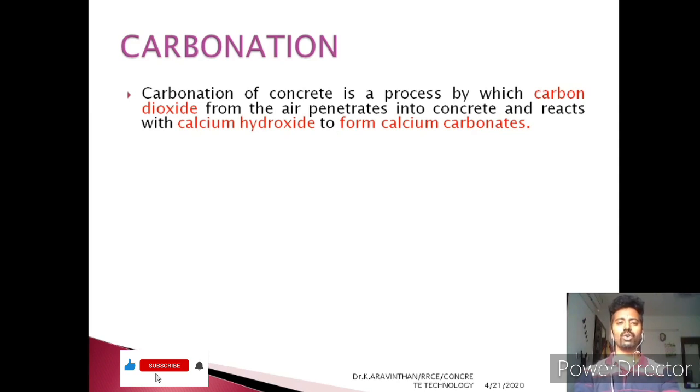What happens in those pores? The carbon dioxide gets inside, and slowly, due to the humidity of that area, we can take the example of 70% humidity around. Due to humidity, water particles are there, and the carbon dioxide reacts with the water. It creates a new compound called carbonic acid, and it slowly tends to corrode the steel inside the concrete, and also creates expansion of the concrete.